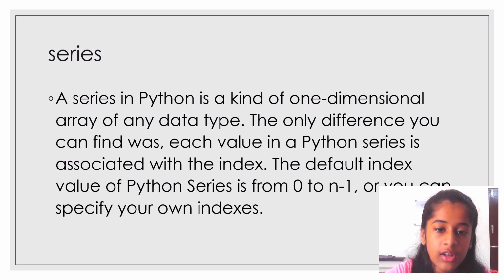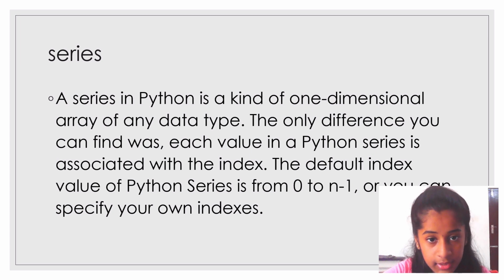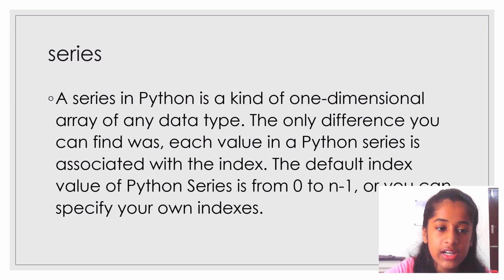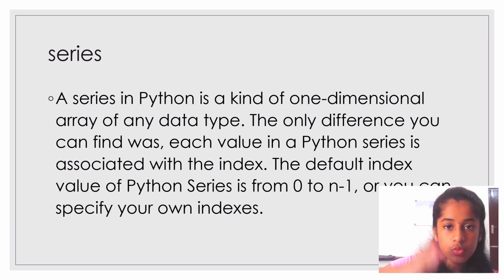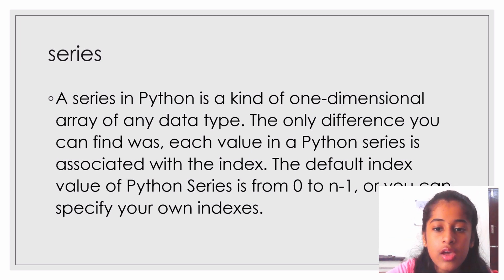A series in Python is a kind of one-dimensional data array. So it's just one column. That's it. Each value in a Python series is associated with an index. When you print out some column, each and every value is associated with the index.